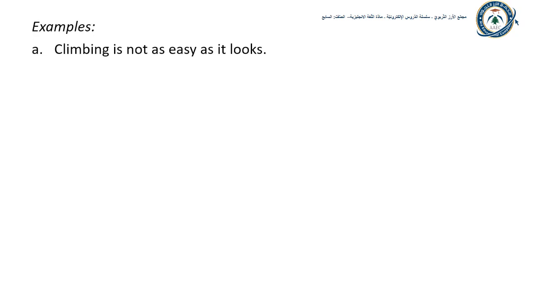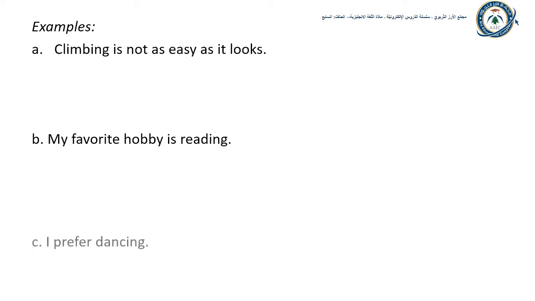A. Climbing is not as easy as it looks. B. My favorite hobby is reading. C. I prefer dancing. In A, climbing is not as easy as it looks. The word climbing is a verb form ending in ing. Is it a gerund or a present participle?